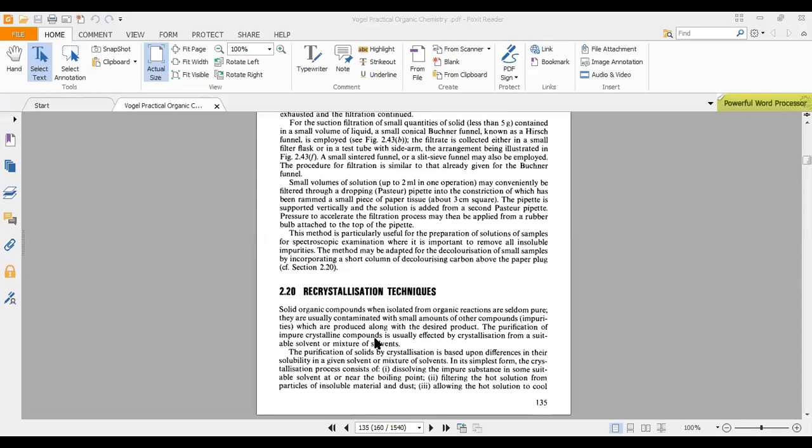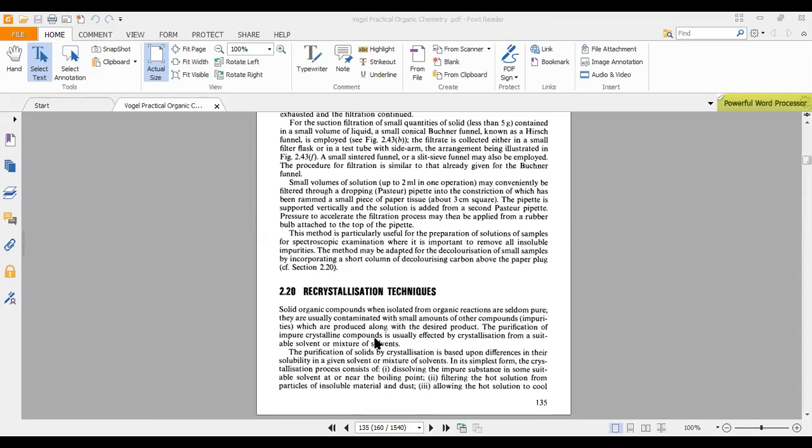purification techniques. Sometimes our product forms and the concentration of reagent and catalyst is small. So if our final product is existing in a crystalline state, we can separate that. Maybe it is insoluble in the solvent in which we are doing the reaction, so it precipitates out.